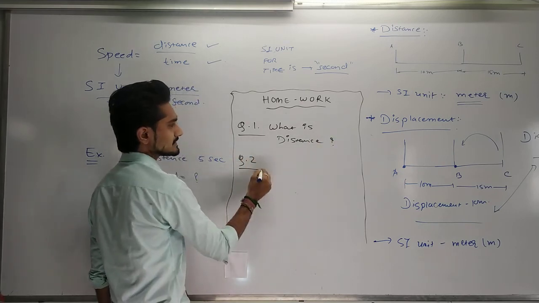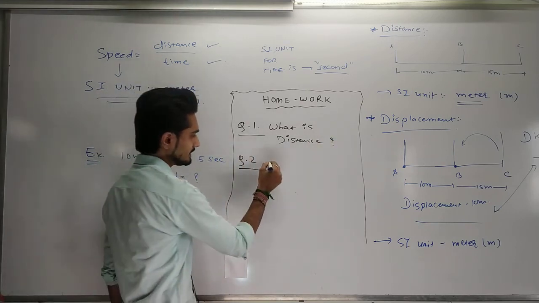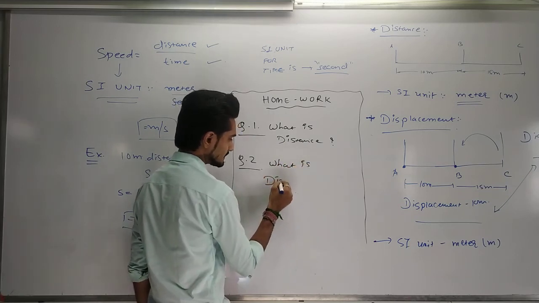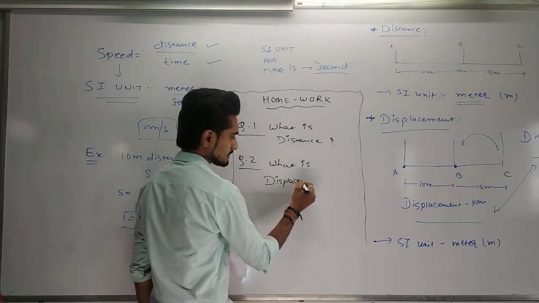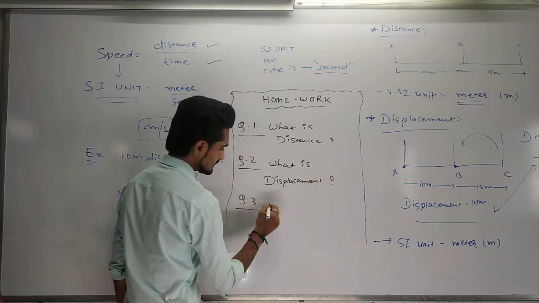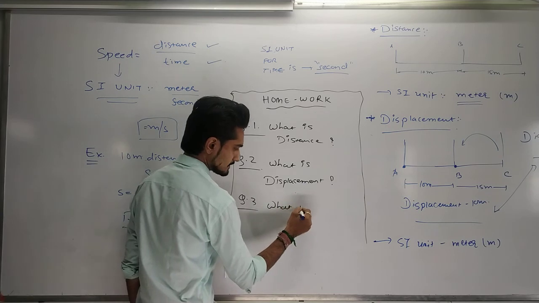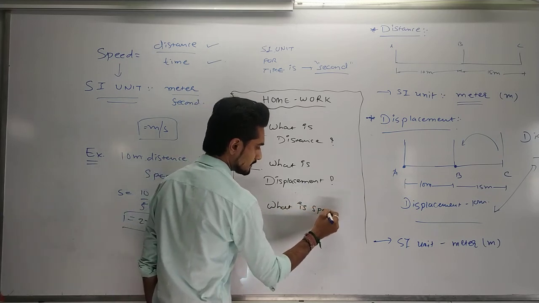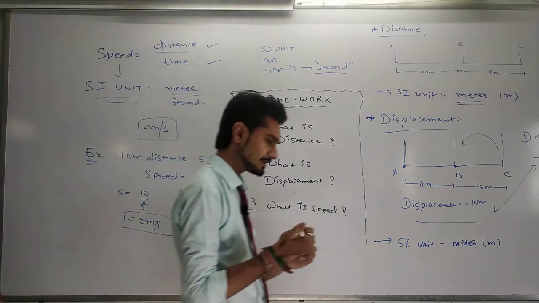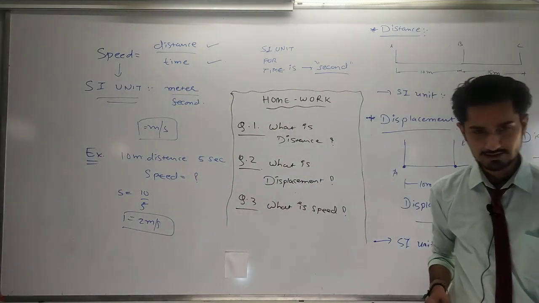You need to explain it with the SI unit. Then, question number 2: what is displacement? And question number 3: what is speed? You need to explain the 3 terms regarding that.